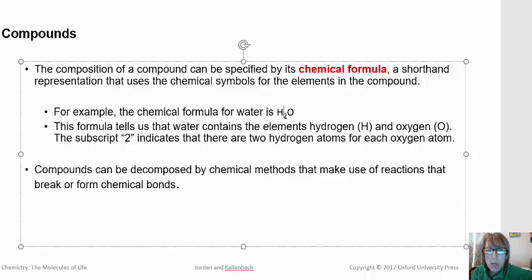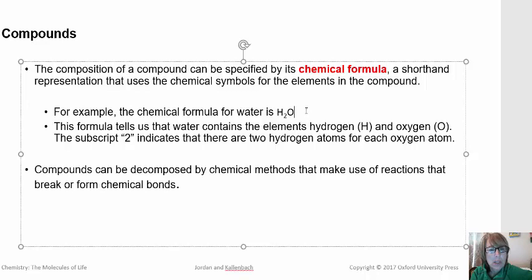We know that because this 2, the subscript, sub means below, refers to the hydrogen. So our subscripts are always to the right of the element that they refer to. Oxygen doesn't have a subscript, and that's because we do not write the subscript of 1. So water has a constant composition of 2 hydrogen atoms for each oxygen atom.